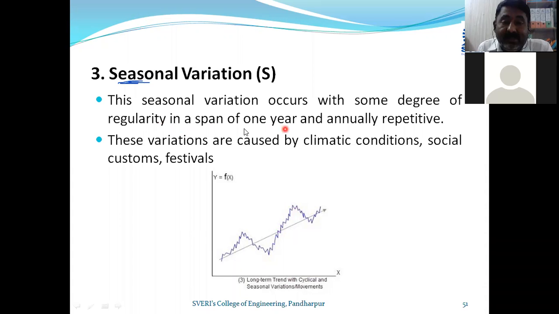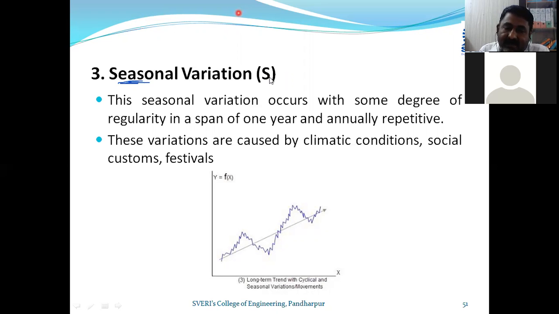So whenever we consider a span of 1 year, there are regular changes that are annually repetitive. Then social customs and festivals. Let us take the example of the election period, or any campaign declared by the government related to that.